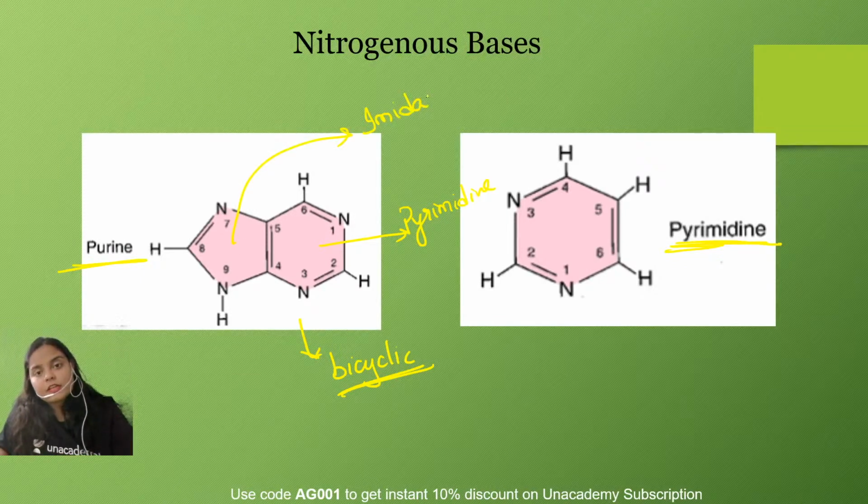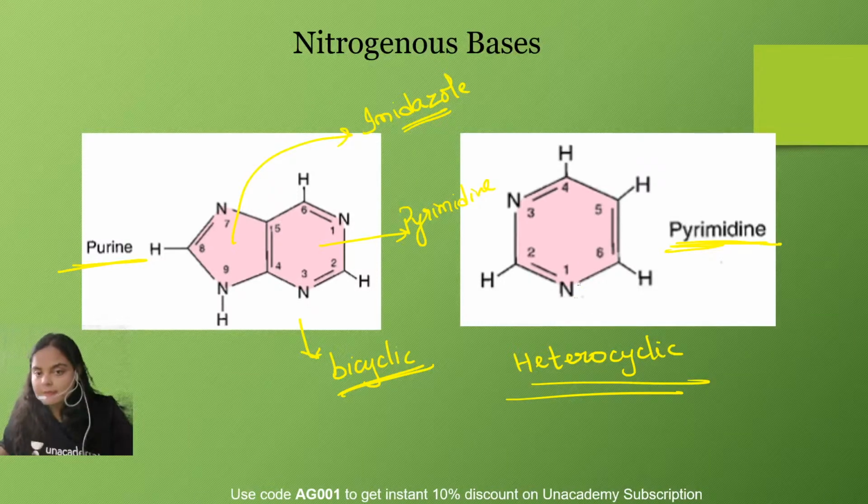If you'll be studying these names while studying organic chemistry, so do not worry. Okay, now see, the cyclic structures which are present in the nitrogenous bases, the purine is bicyclic, but basically they are heterocyclic compounds. What is the meaning of heterocyclic? See, along with the carbon atoms, nitrogen atoms are also present in the ring structure.